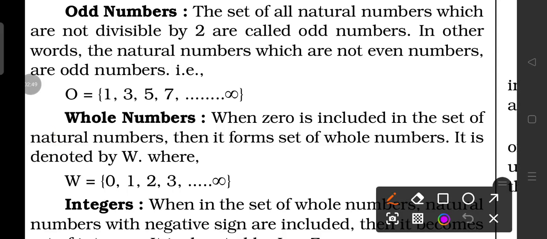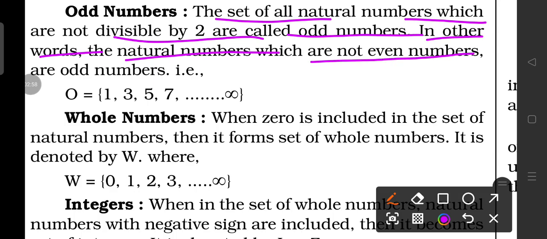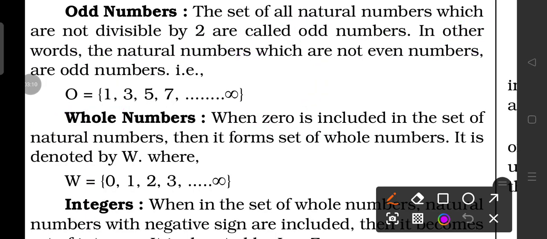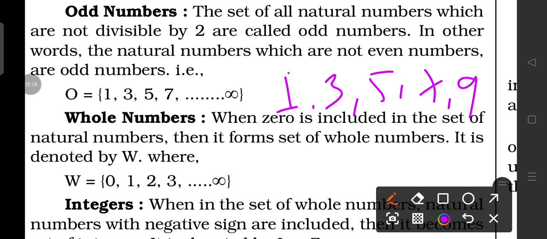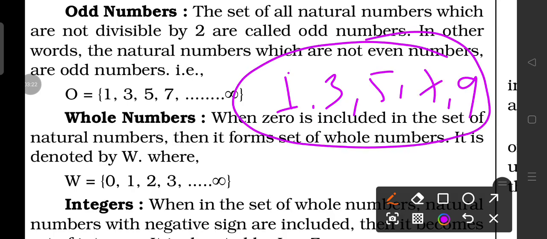Odd number, the set of all natural numbers which are not divisible by 2 are called odd numbers. In other words, the natural numbers which are not even numbers are odd numbers. So here the set of odd number is 1, 3, 5, 7 to infinite. And once again I recall the concept: odd number whose last digit could be 1, 3, 5, 7 and 9. So all these 5 digits are considered as odd digits.